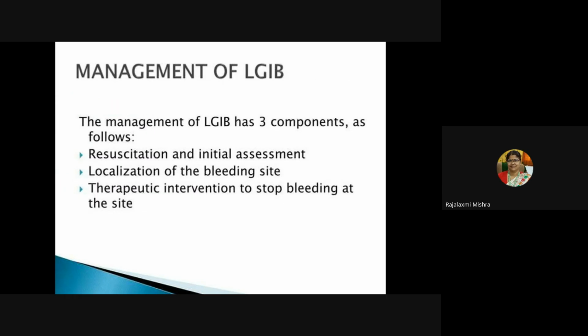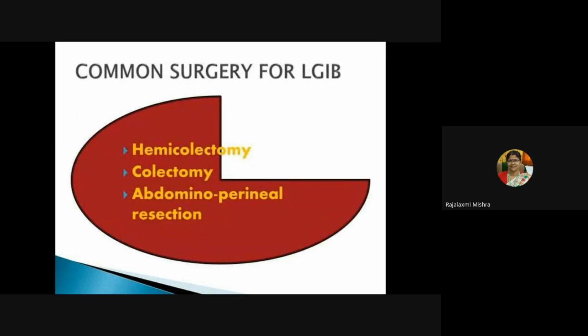So, what is the management of LGIB? This is a general management. We are talking about all general disorders. If it occurs with all those signs and symptoms, we will go for this management. First of all, you have to start with resuscitation and initial assessment. Localization of the bleeding site: you have to identify through the diagnostic procedure where the bleeding actually occurs. Then therapeutic intervention to stop the bleeding at the site.